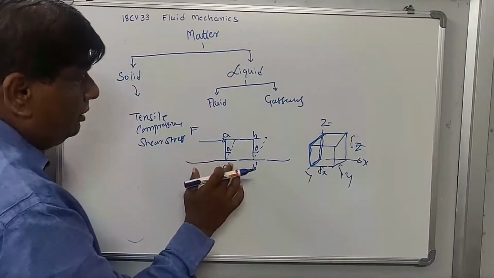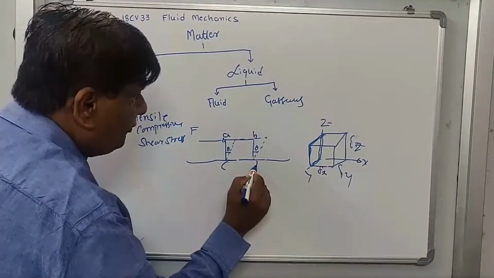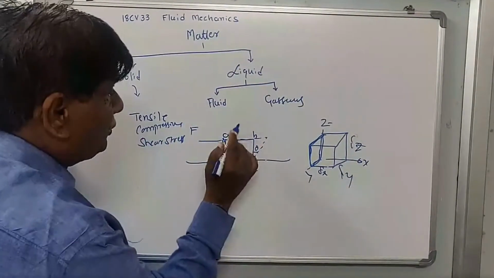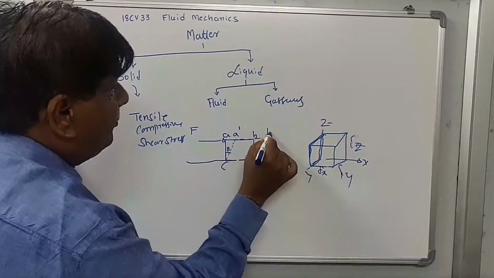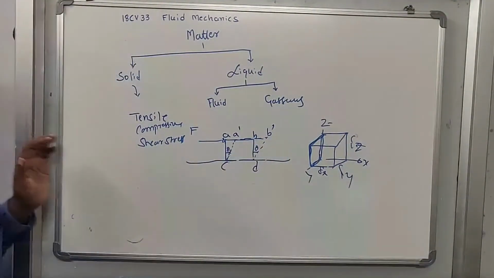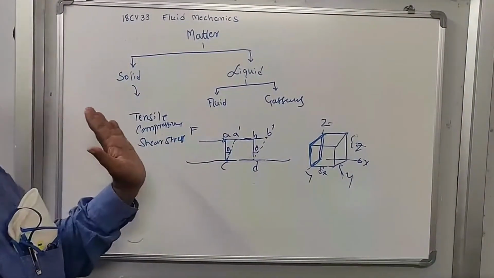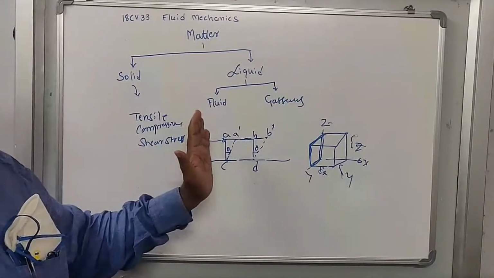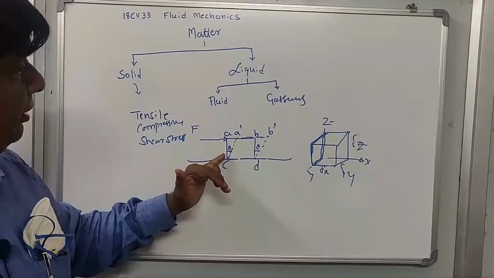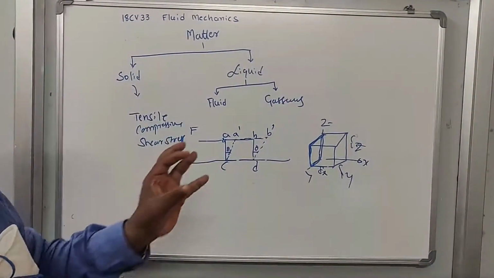So A, B, C, D. After applying this external force, this solid will take the new position, that is A dash, B dash. This is called deformation. Once this force is removed, this solid will take its original form. That is called the property of elasticity.